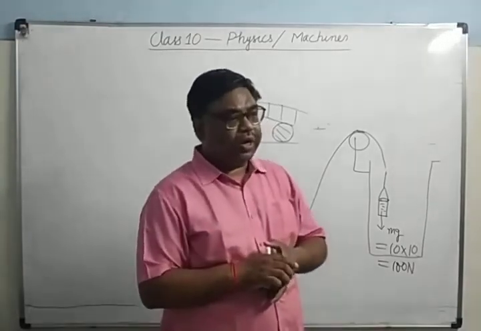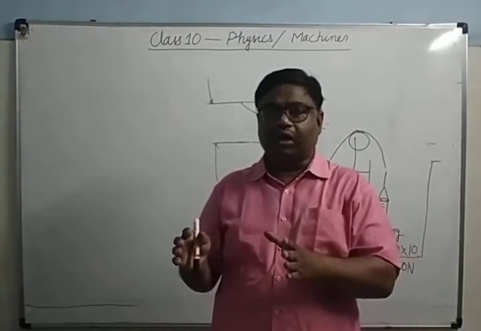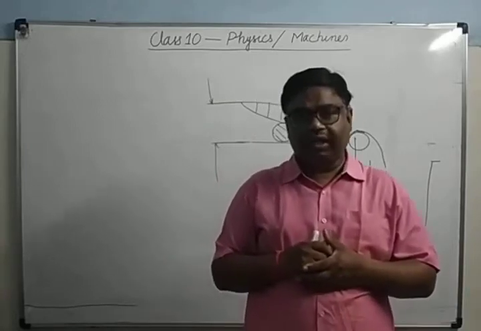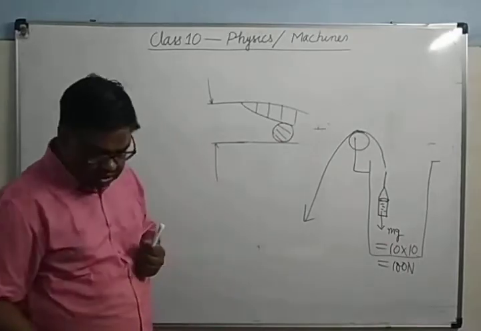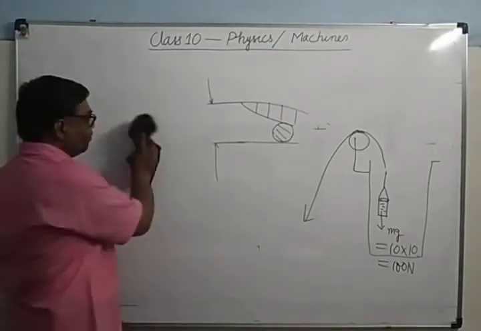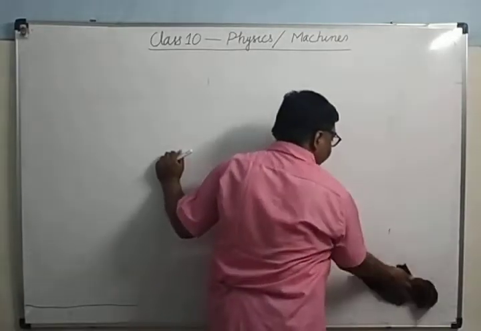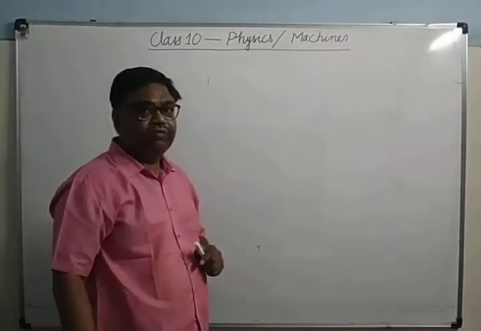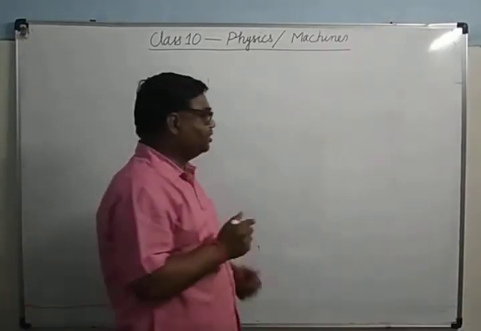It also provides the gain in speed, which means that load will be overcome in a very small interval of time. It's clear? Now see here, there are four main functions of the machine. What is a machine? A machine is a device which makes our work easier by applying a comparatively small force at a convenient point in a convenient direction. It also provides the gain in speed.